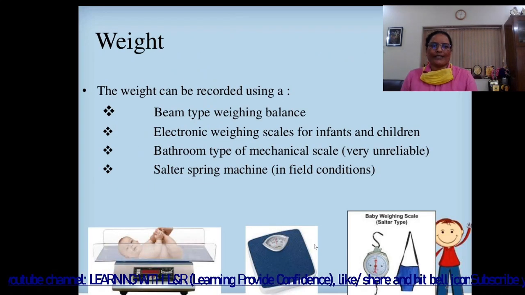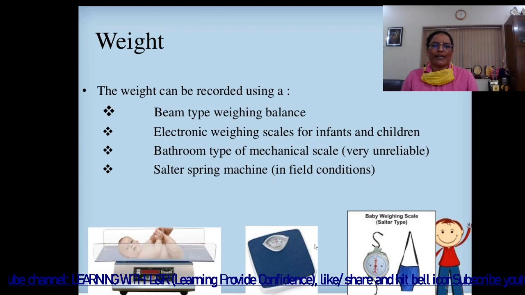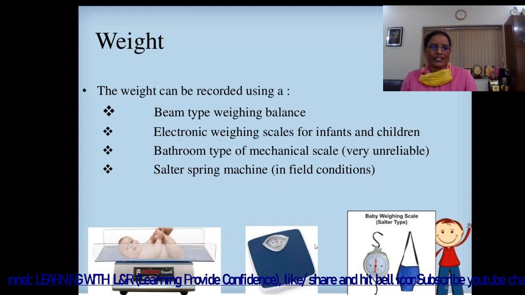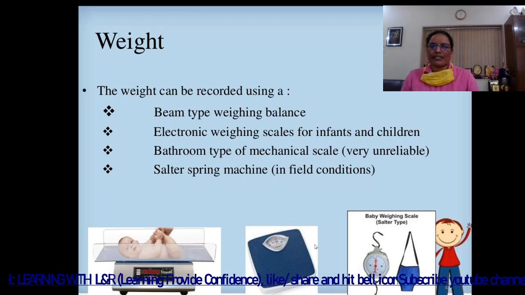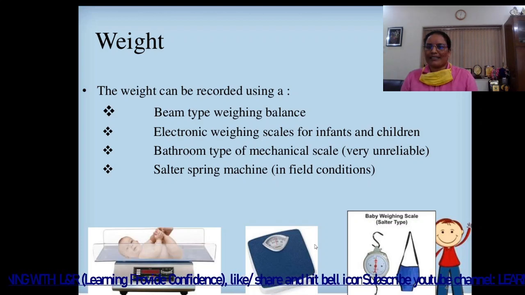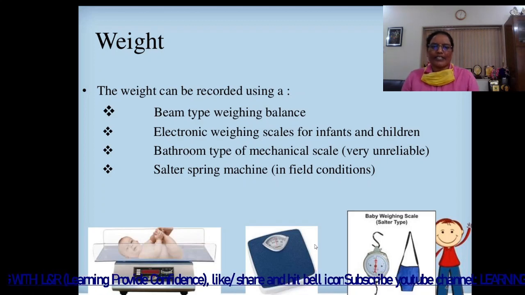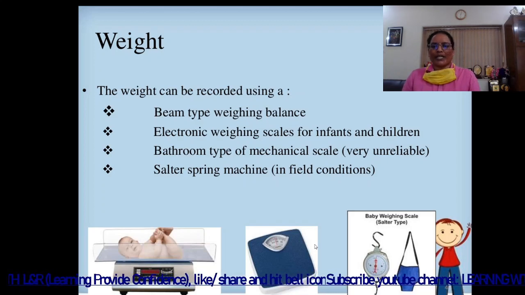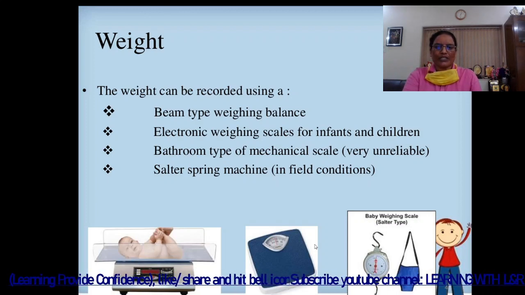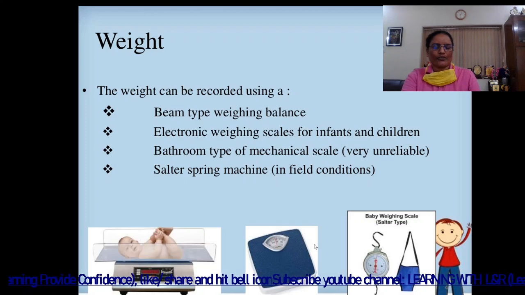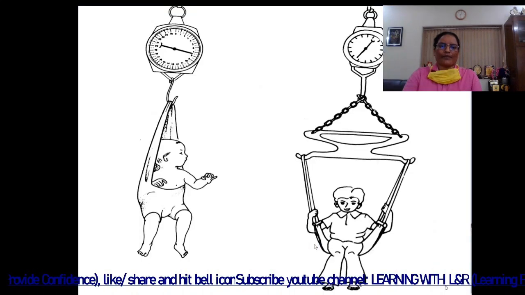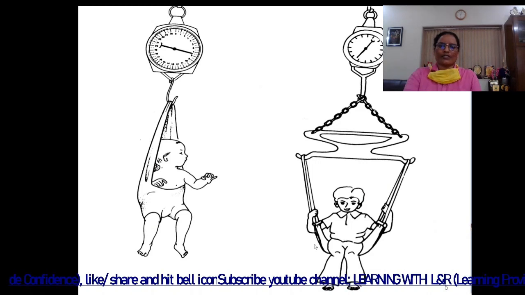The next is weight. The weight can be recorded using a beam type weighing machine. You can see on the image an electronic weighing scale for infants and children. Then the bathroom type of mechanical scale is very unreliable. And the Salter spring machine is used in field condition. When we go to the community to evaluate the health condition of the children, at that time we use the Salter spring machine.